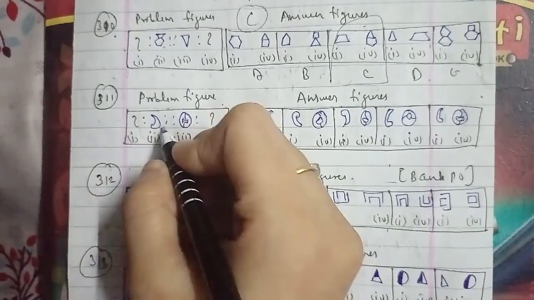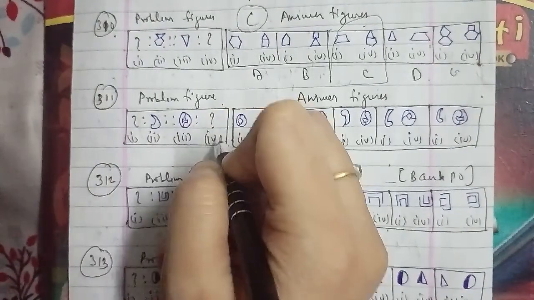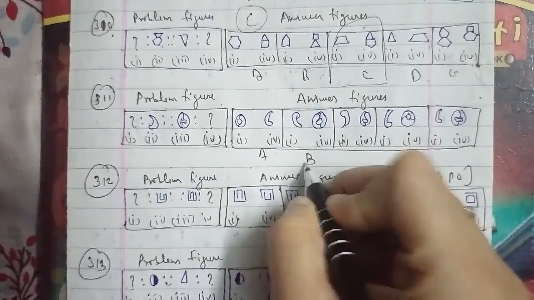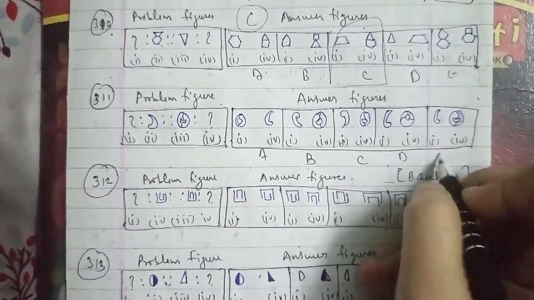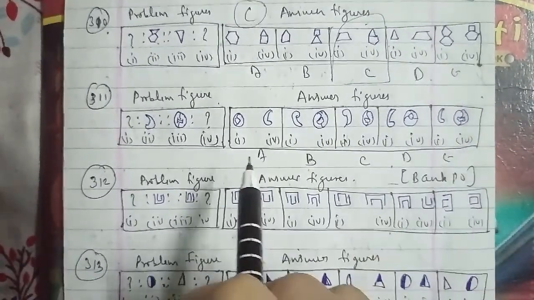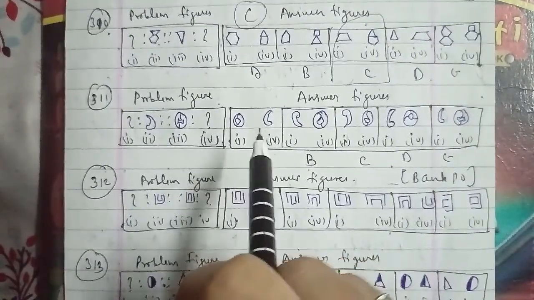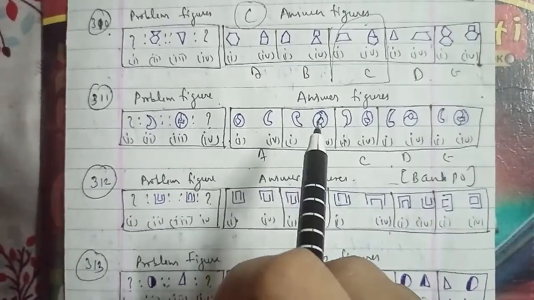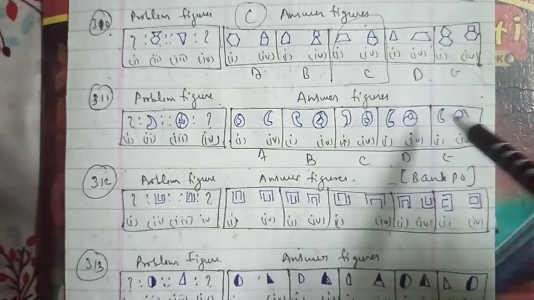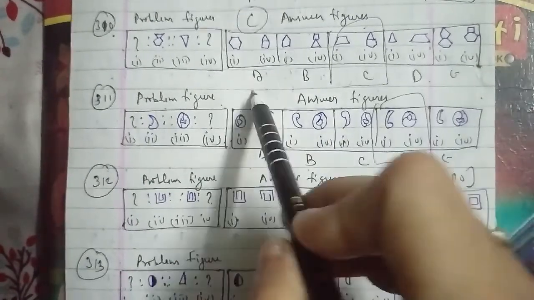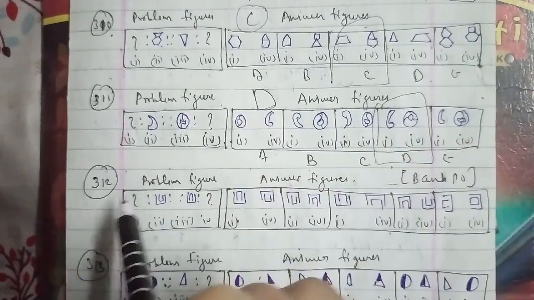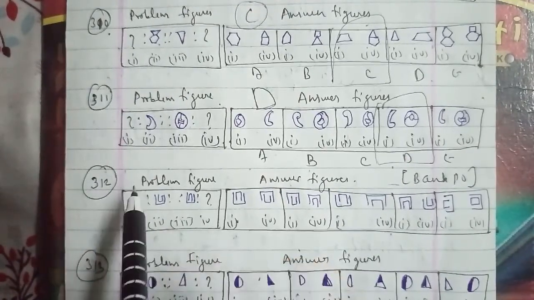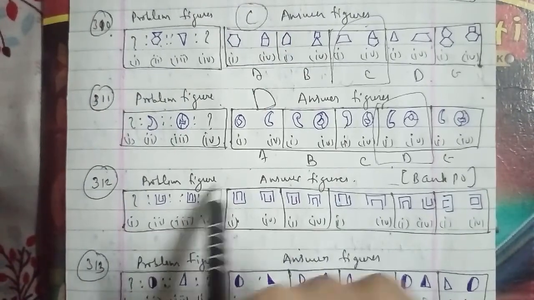Now we'll go ahead with the other one, which is the 314th question of the session. These are your problem figures and these were the answer figures as well, named as F and L, with two question marks. These are named A, B, C, D and E respectively. In this question, the lower line of the first is removed to form the second. We can say that the figure that will be the right answer is your A figure for this question as well.